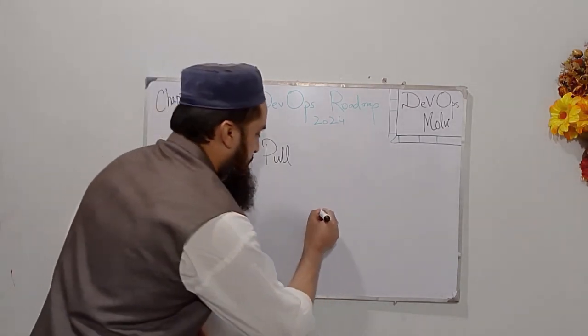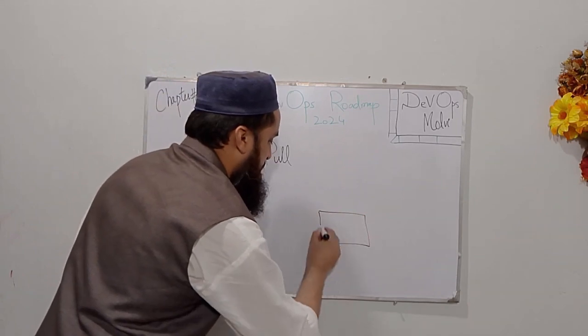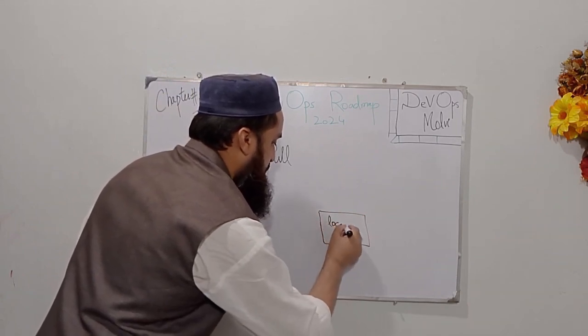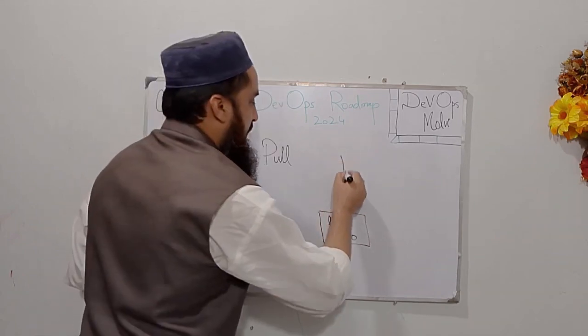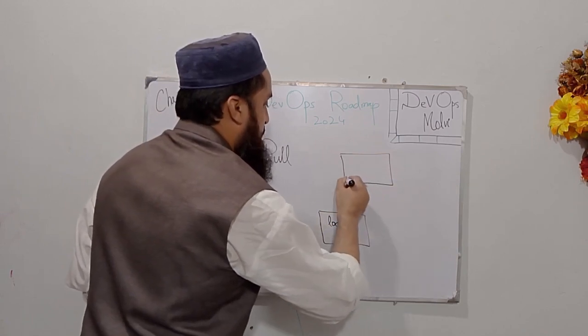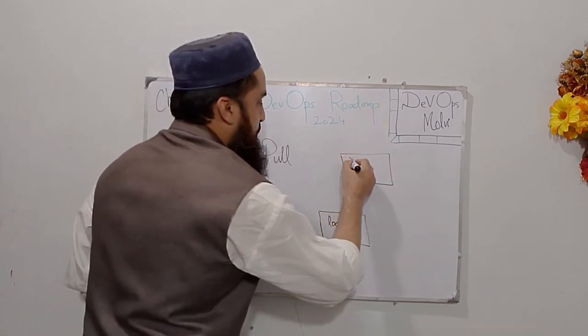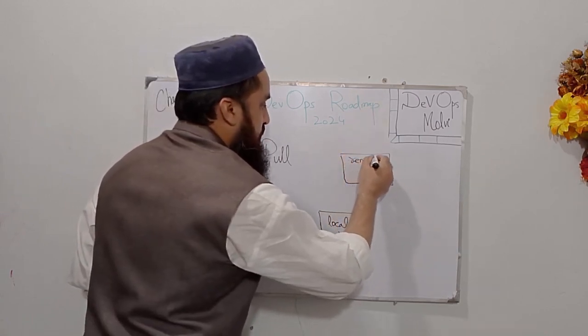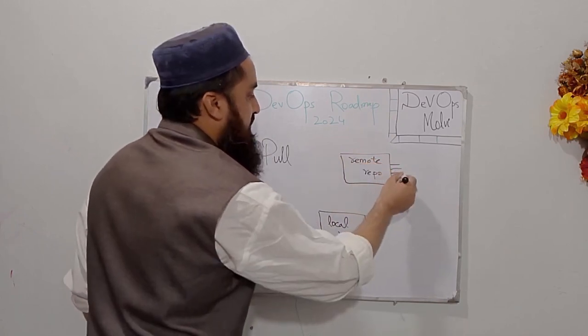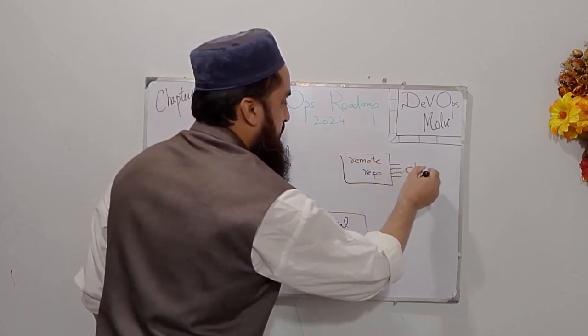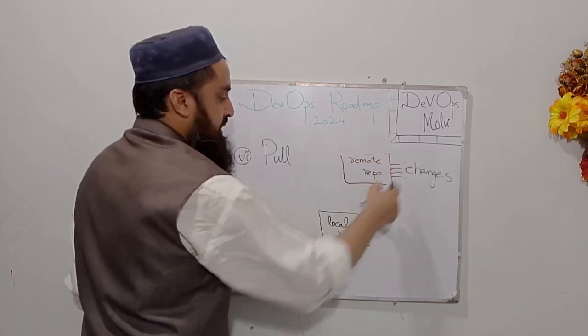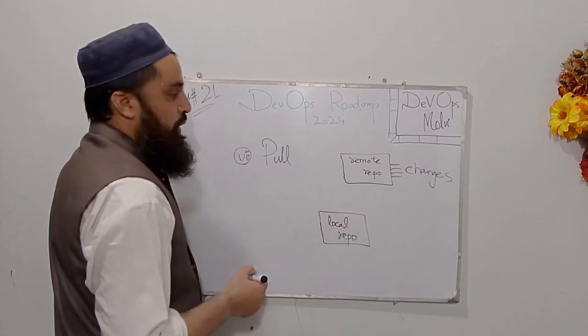For instance, we have this repository. It is a local repository, and we have this as a remote repository on a remote location, and it has some changes, okay, and I want all those changes on my local repository.